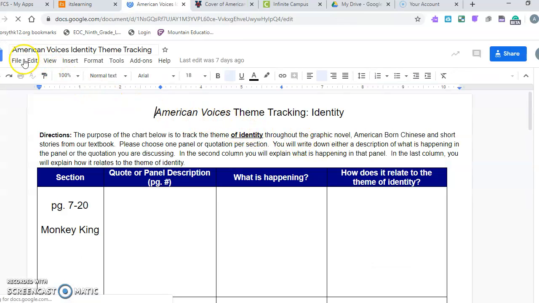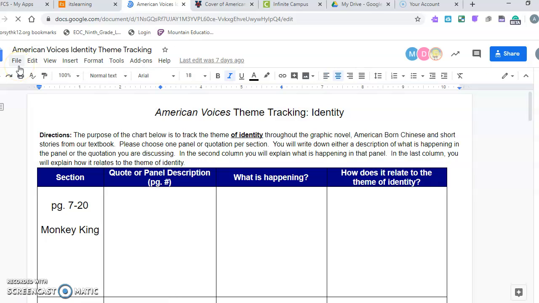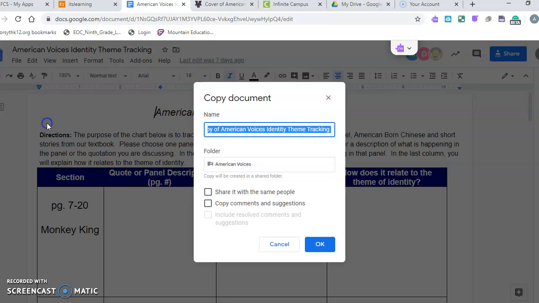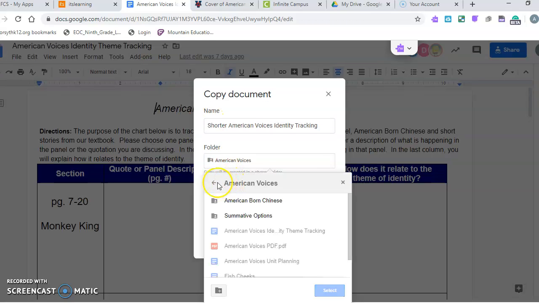I would suggest at this point, because we're not sure exactly how long we're going to be out of school, that you make a copy of this for yourself. File, make a copy. You can name it your last name, so Shorter, American Voices, Identity Tracking, and save it to your personal drive.